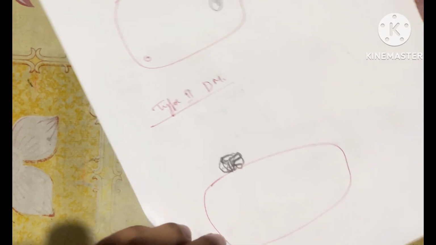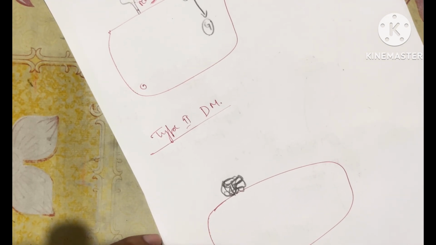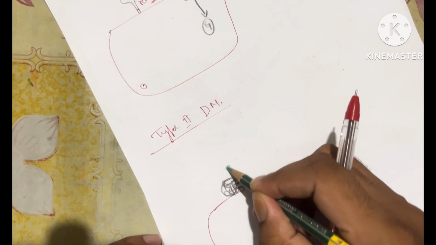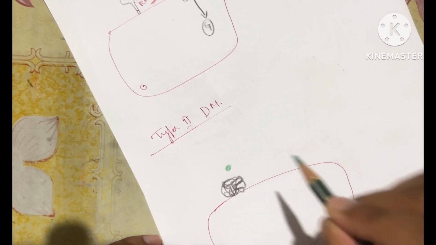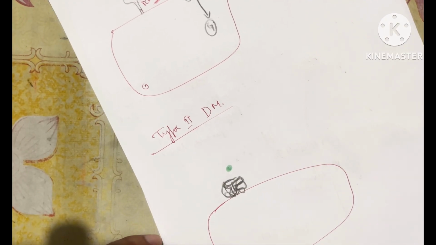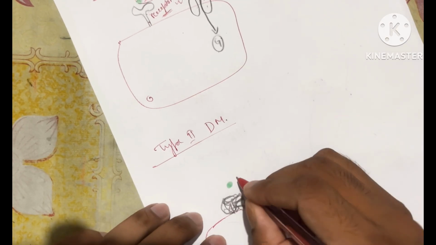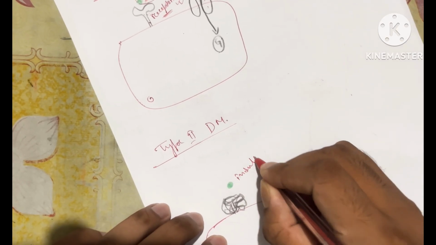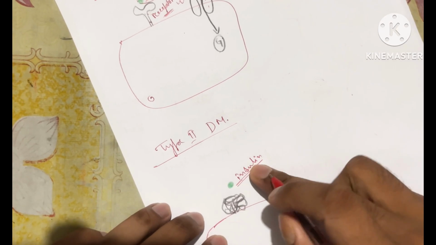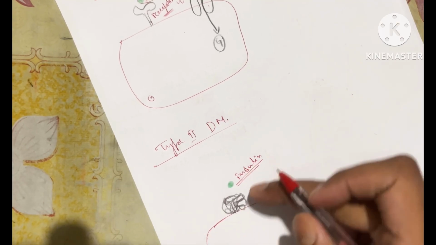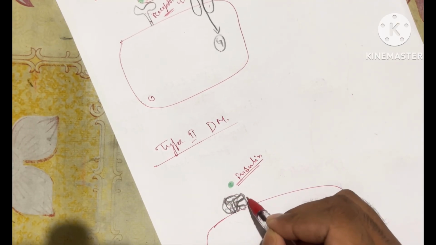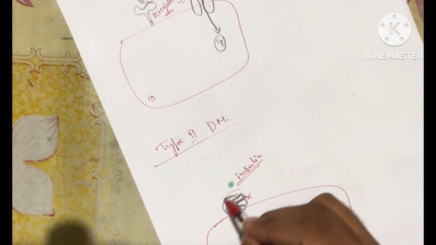This is the insulin molecule. In type 2 insulin is sufficiently available, there is no problem. But in that case the receptor is deformed.